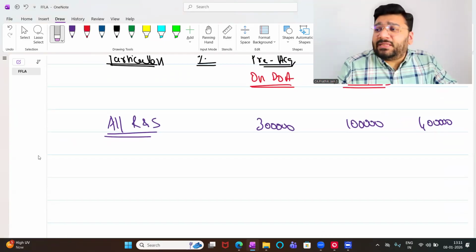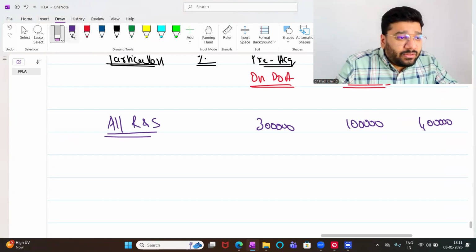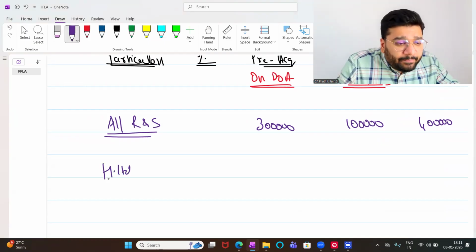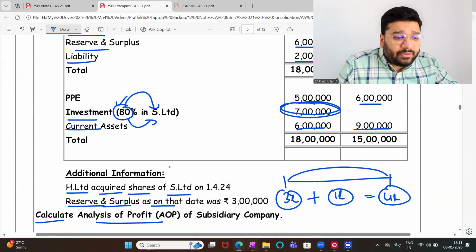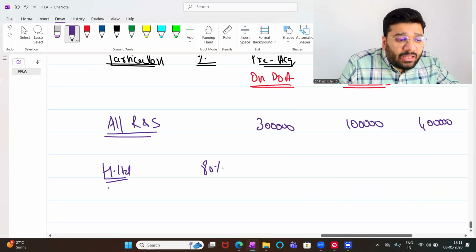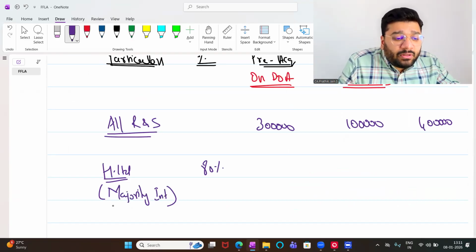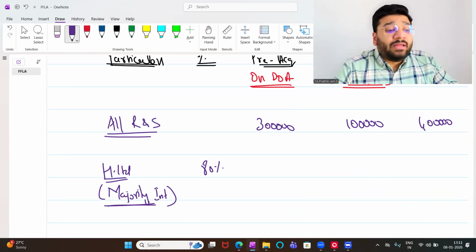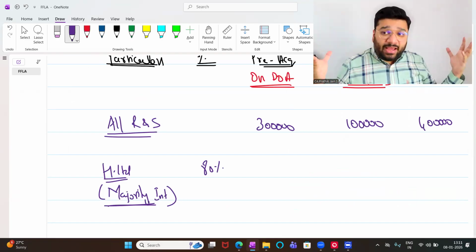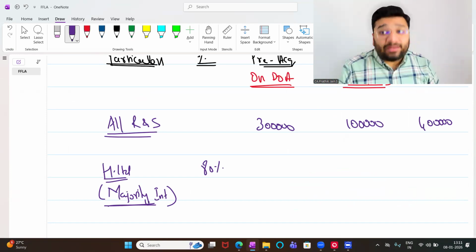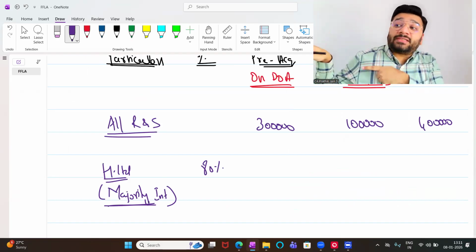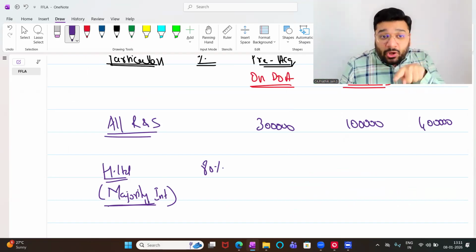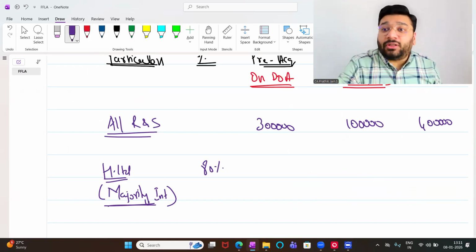You have to segregate the percentage between the holding company and others. So H Limited's percentage is how much? The question said that we have 80% investment in S Limited, so it is 80%. We call H Limited the majority interest. What does majority interest mean here? Does it mean that since we have 80% share, we are the majority? No. Majority interest means those people who have the control. Minority interest are those people who do not have control. So majority and minority is from the point of view of control and not the percentage of holding.